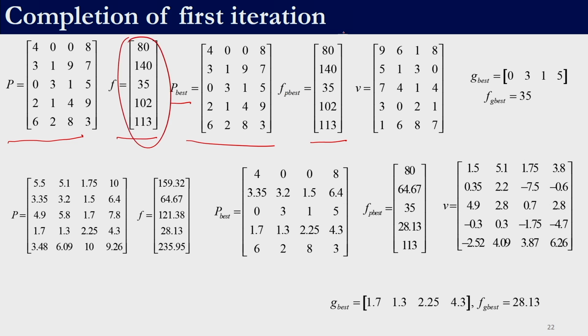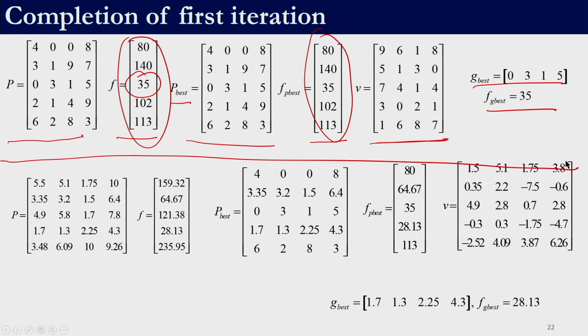This both would be the same in the first iteration, and we generated this velocity randomly within the bounds, right. And this was our g best because this was the best solution that we had, right. So we started with this. At the end of first iteration, this was our population.